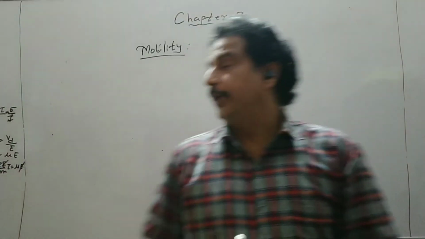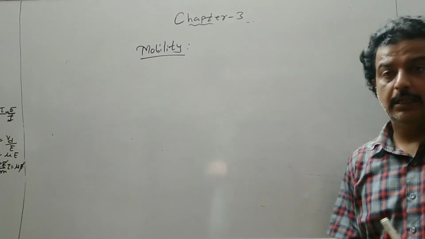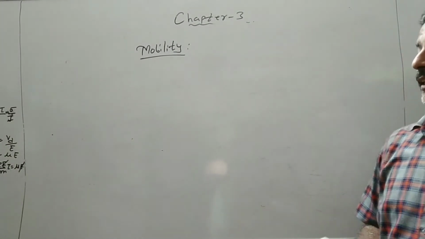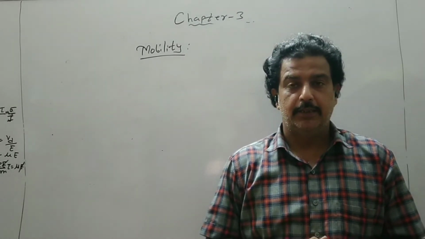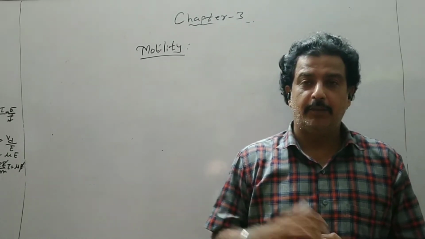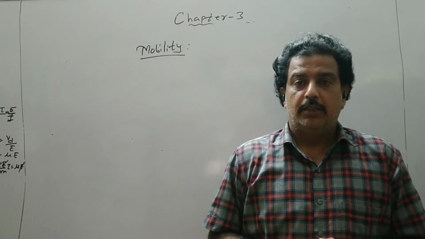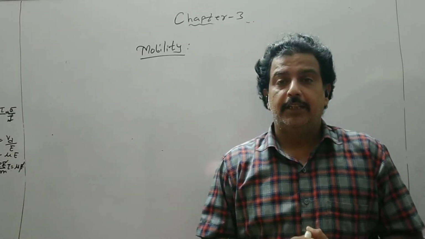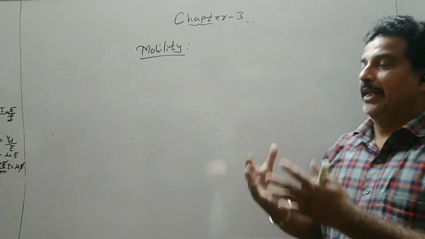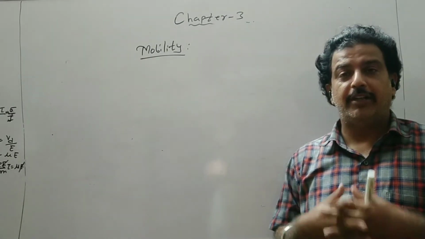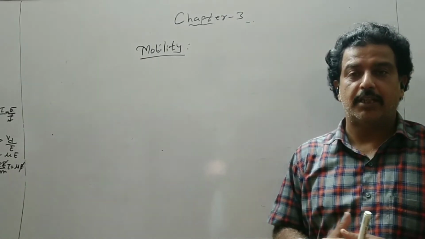Now the next topic is mobility. As the name indicates, how mobile the charge carriers are, that is called mobility. It means the conductivity is due to the mobile charge carrier. Now different substances have different mobile charge carriers.